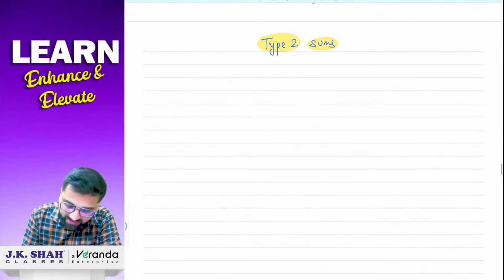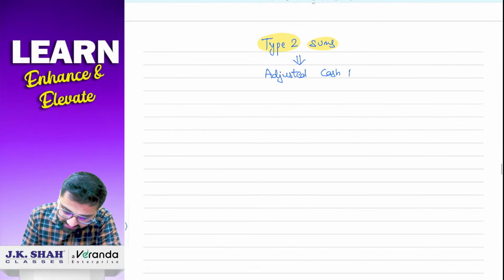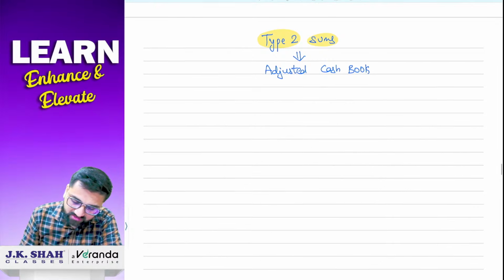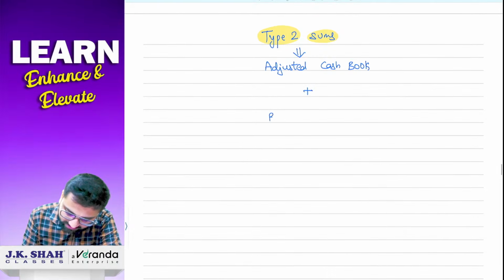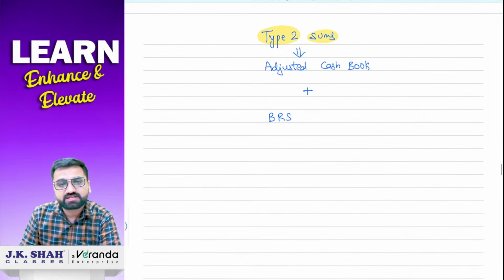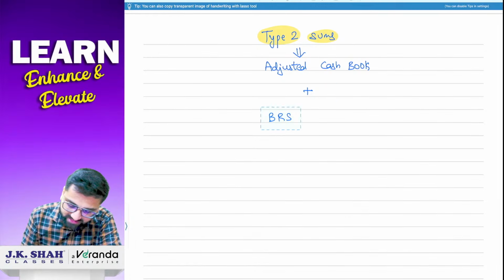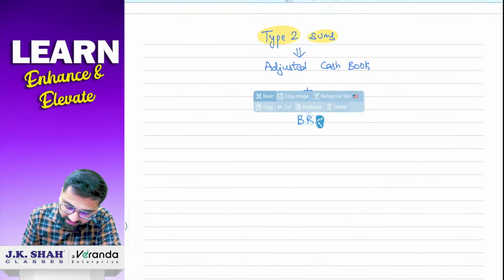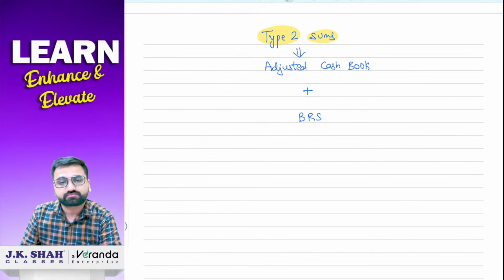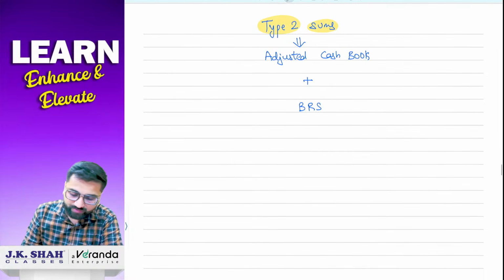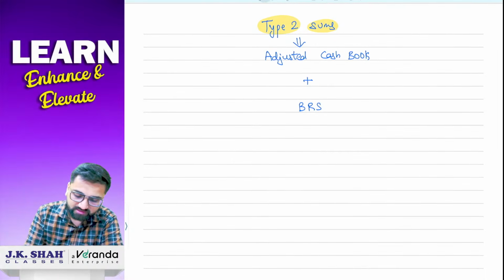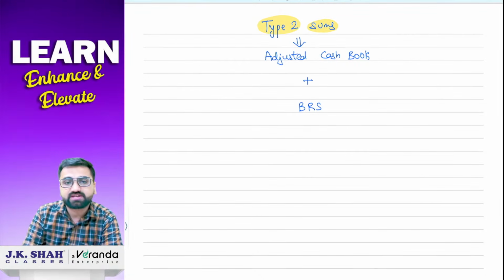In type 2 sums, they are going to ask you to prepare an adjusted cash book. And then they will also ask you to prepare a bank reconciliation statement. So basically adjusted cash book and BRS, these two things we have to prepare. Before we start with that part, at least you should understand certain things about adjusted cash book.